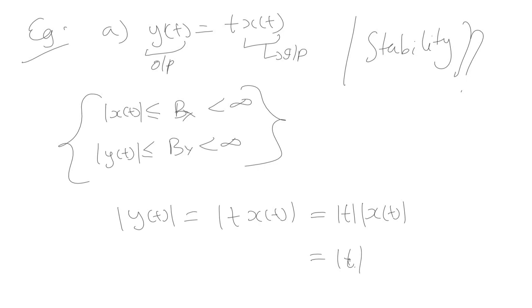and this modulus of x(t), we are now replacing with a small bounded input, which is b of x. B of x represents a bounded input and b of y represents a bounded output. Now if you replace the magnitude of the input signal x(t) by a small bounded input b of x, let us analyze the system. This is the magnitude of output, and it is equal to magnitude of independent variable time t into some small bounded input which is less than infinity. So b of x is less than infinity, a bounded input.